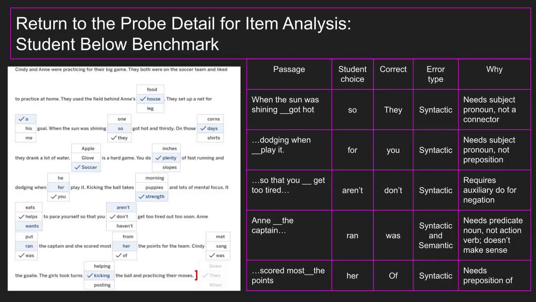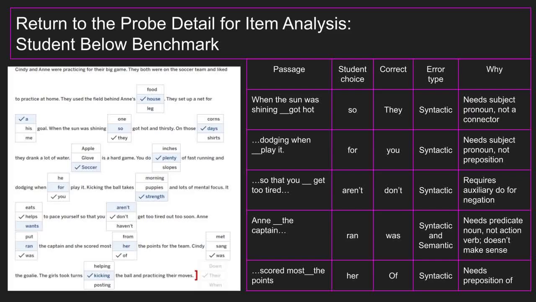Next, if a student has a low maze score, you should analyze whether the problem is syntax, semantics, or both by returning to the probe detail report. Here is a screenshot of a student who scored below benchmark. The blue boxes show what the student selected. The words with check marks show the correct answer. This item analysis shows us what kind of errors the student made.